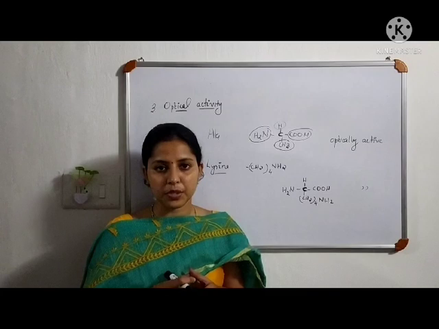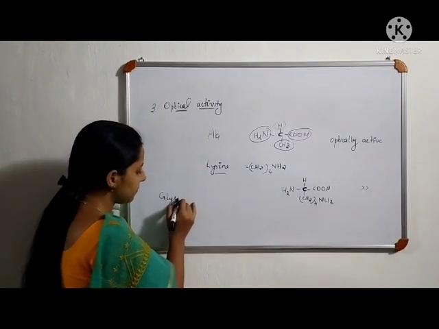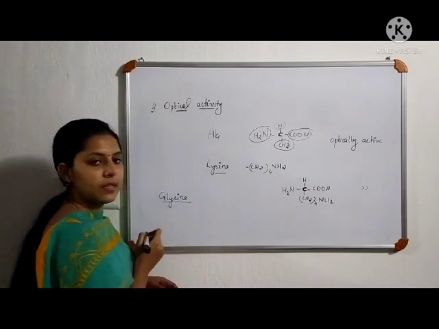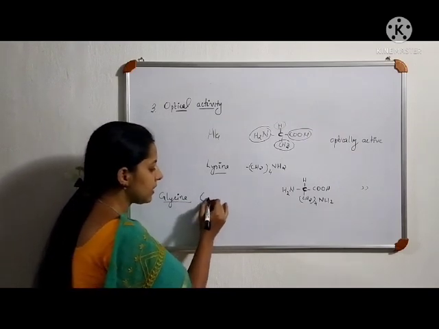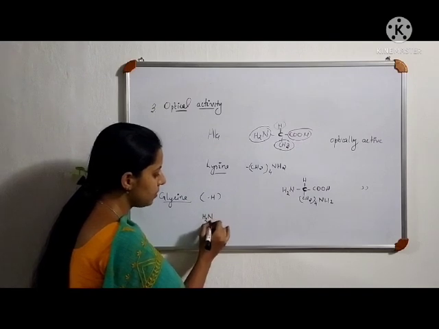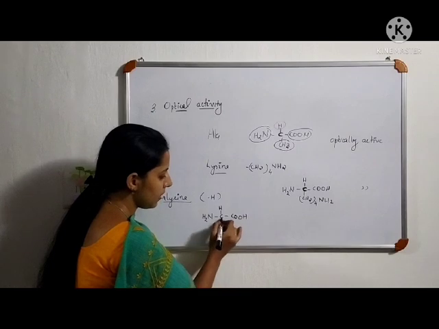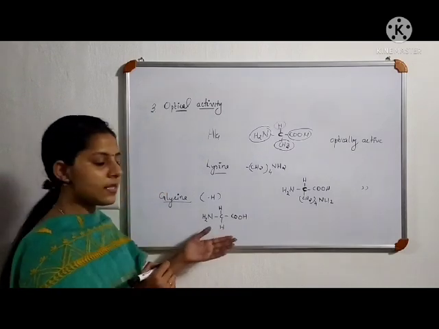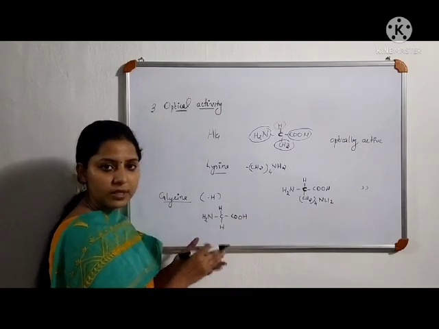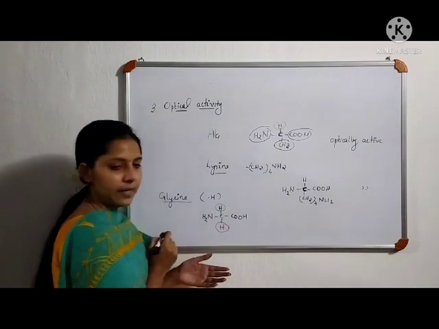And there is an exception. That exceptional case is glycine. In glycine, we know that the side chain is a hydrogen. Therefore, its structure will be NH2 CH COOH H. Here we can see that all the four groups are not different. This carbon is attached to two similar hydrogen atoms.